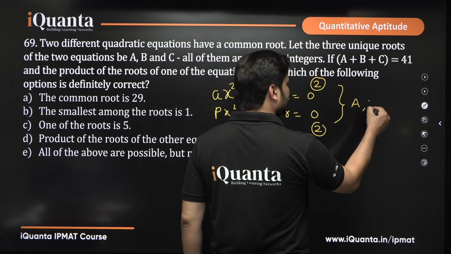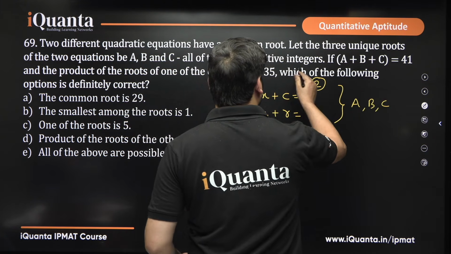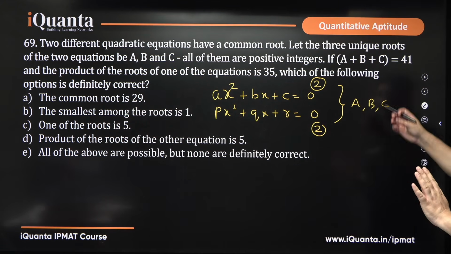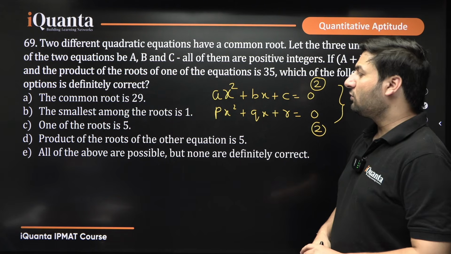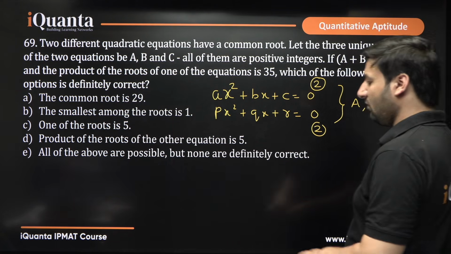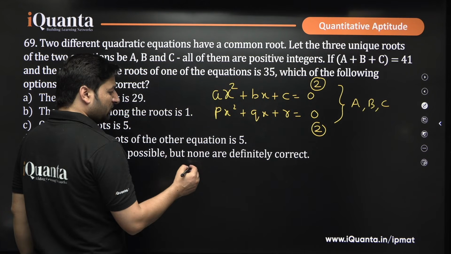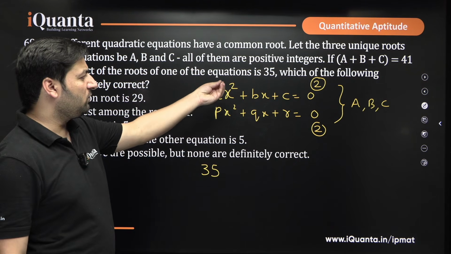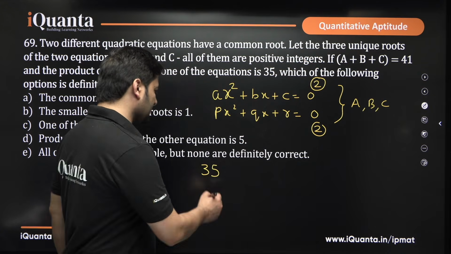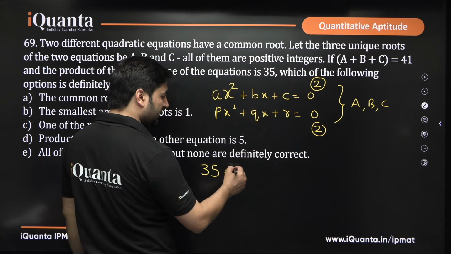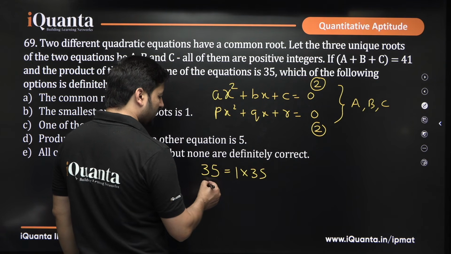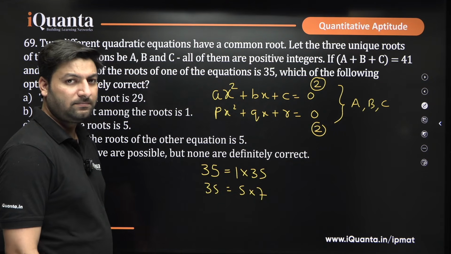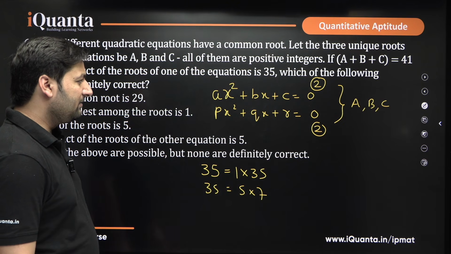So, that is why it is saying that there are three unique values of the roots that are a, b, c. Okay? a, b, c are all positive integers. So, we cannot give them any negative value. Their sum is 41 and the product of roots of one of the equations is 35. Obviously, since product of roots is 35, roots have to be positive integers. How can you achieve product 35? Either 1 into 35 or you can do 35 as 5 into 7. Yes or no? I hope this is clear.